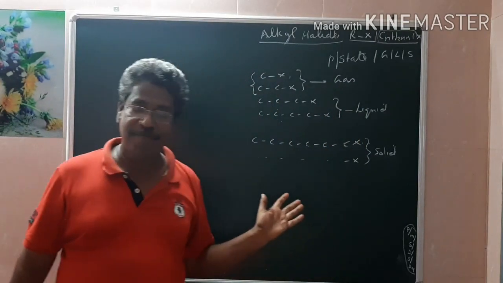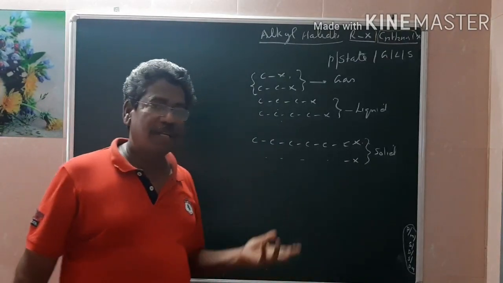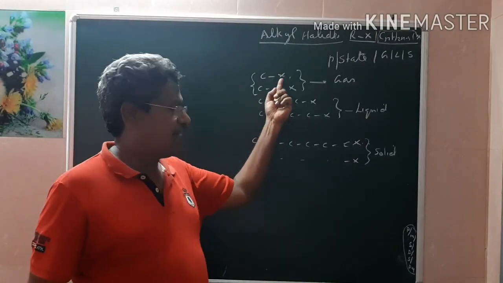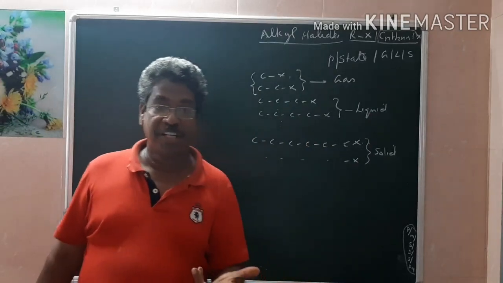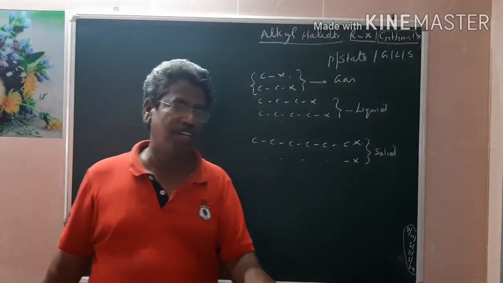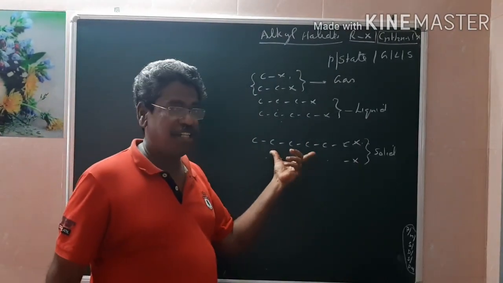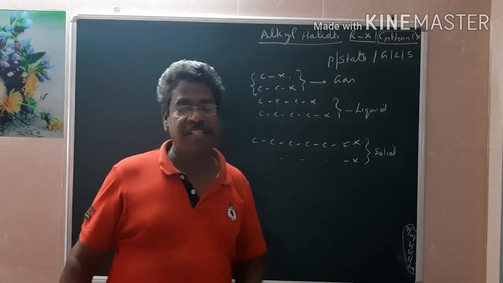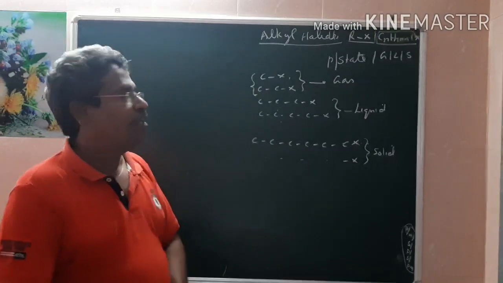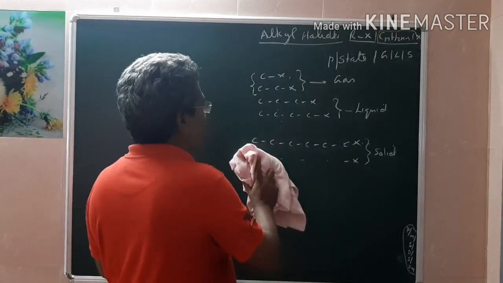What is the reason behind this? Van der Waals force, or if there is a dipole, dipole-dipole interaction. Whether it is van der Waals force or dipole-dipole interaction, it depends upon the surface area. When the surface area increases, naturally the state changes from liquid to solid.